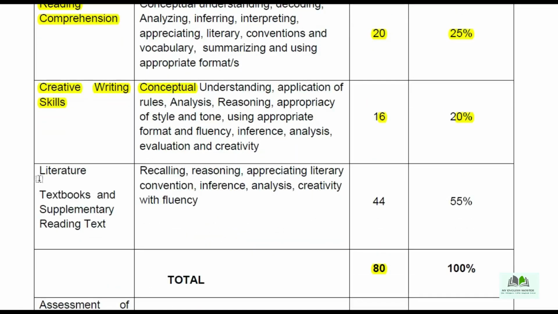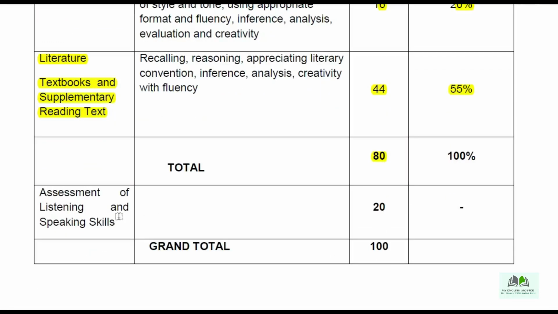And from the literature reader textbook and supplementary reader, we are getting 44 marks in total, which together makes 55% of the total 80 marks.